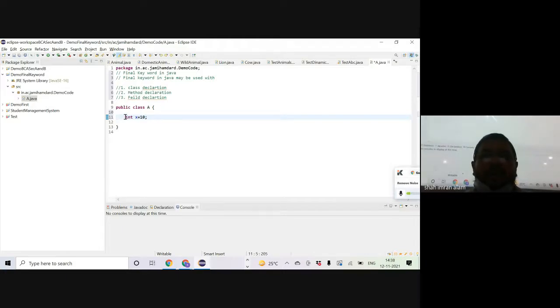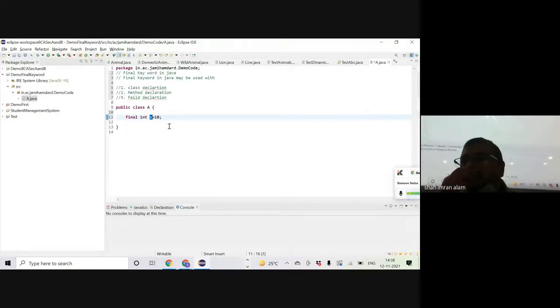So when I say I want to make this field final, I will just put a final keyword, and you can see the color of the final whatever type I have typed has changed to the same color of the integer or the class or public. All the keywords have the same color in the IDE, right? So with the color also, you know that it's a keyword. As soon as I put the final keyword before the field X, this field X no longer remains a variable. That means its value cannot be changed.